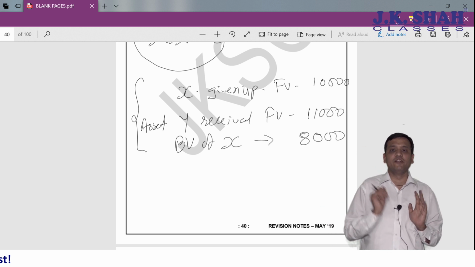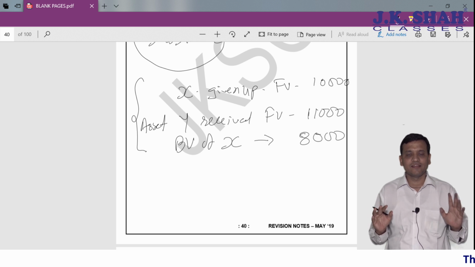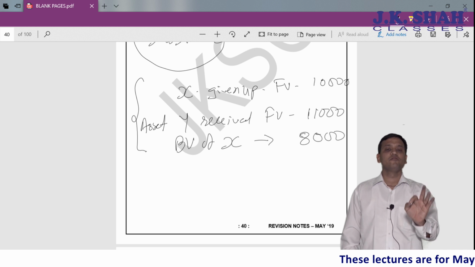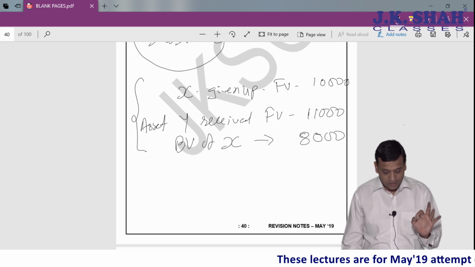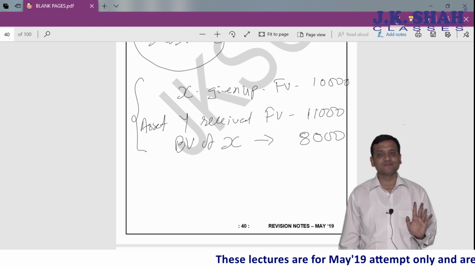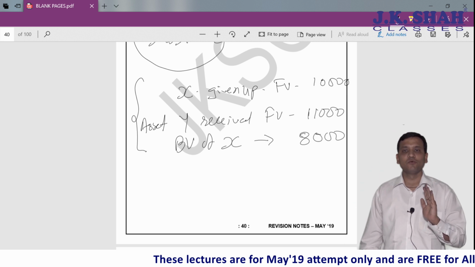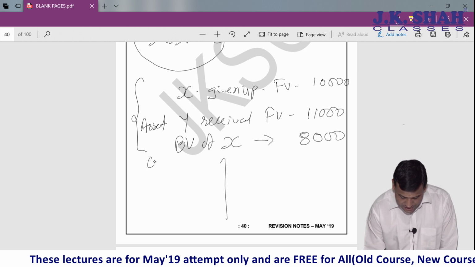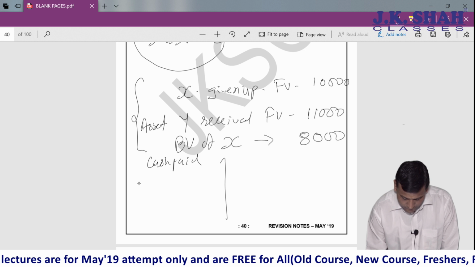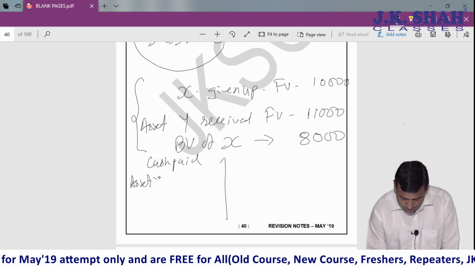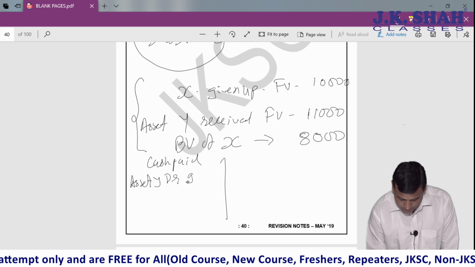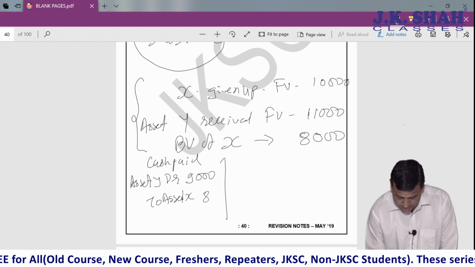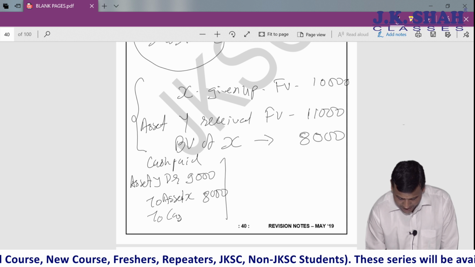Or if I receive 500, then I will say Y account debit 7,500, cash account debit 500, to asset X 8,000. What is going out is asset X, what is coming in is asset Y. So if cash is paid, asset Y debit 9,000, to asset X 8,000, to cash 1,000.